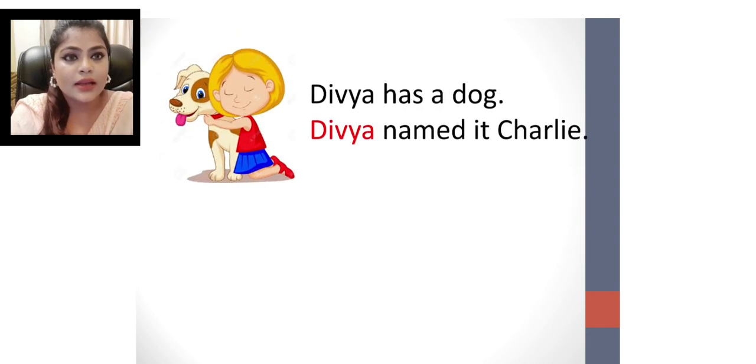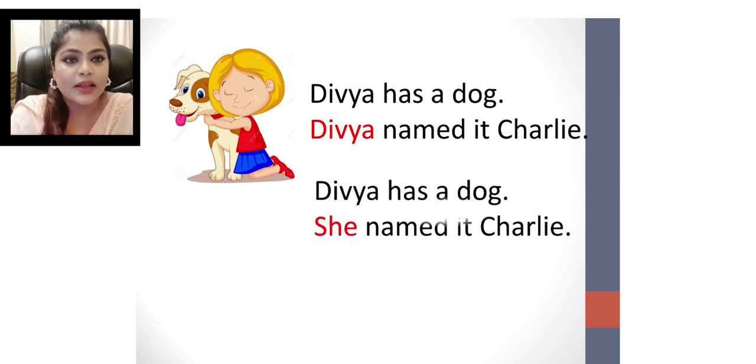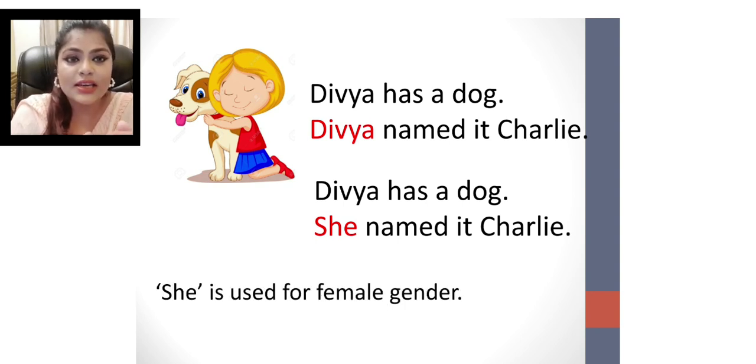Next example, Divya has a dog. Divya named it Charlie. So here we are using the word Divya, which is a noun, again. So instead of Divya, what will we write? He or she? She. Very good. Divya has a dog. She named it Charlie. She is used for female gender.